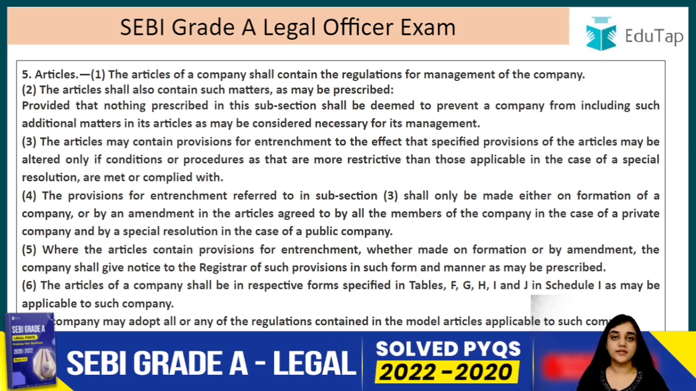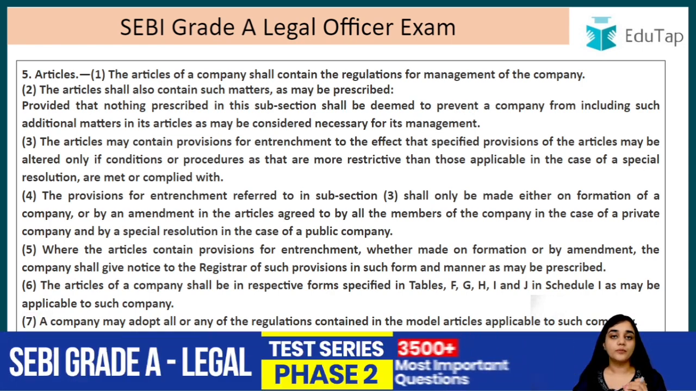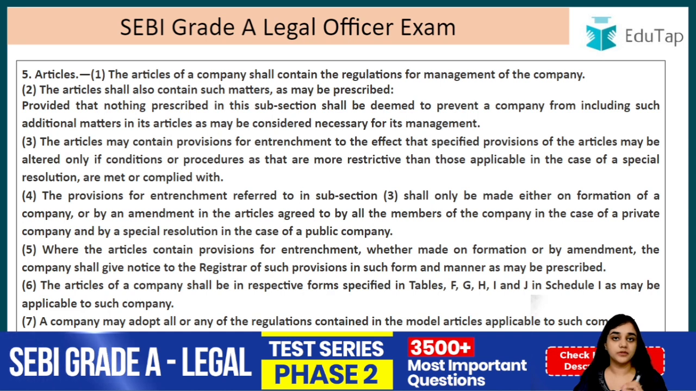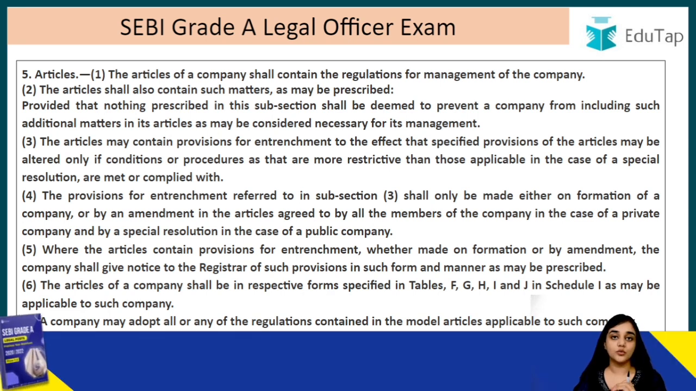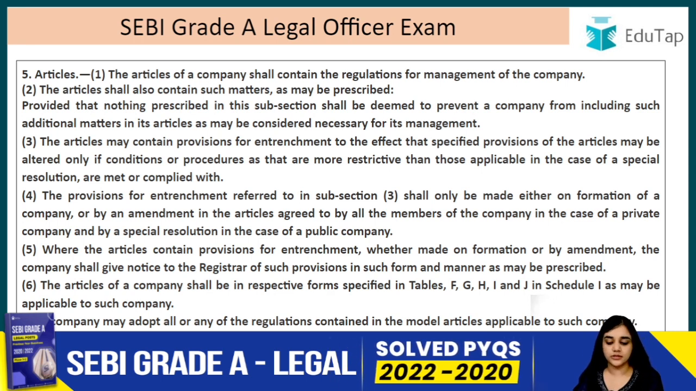So basically, what is entrenchment? Entrenchment means to make something difficult to change. So if a company wants to make a clause difficult to change, for example, they want to make a rule that this cannot be changed by special resolution, it has to be changed by, for example, 90% of the votes. In that case, they can include this entrenchment clause in that provision, right? So this is what the third one is saying.